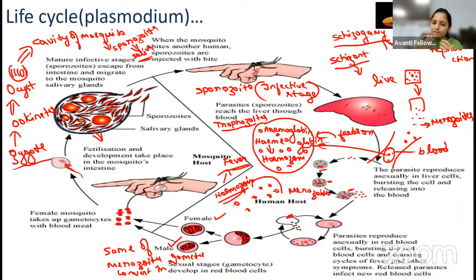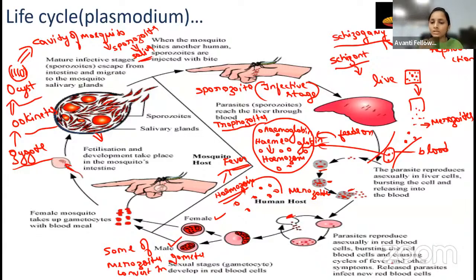Next, after the zygote, it is going to form the ookinete. After the ookinete, it is going to change into the oocyst. Oocyst is like a box, a cover, you can say. In this cover, it has all the sporozoites in it. So now what will happen? In the mosquito stomach or the mosquito cavity, the cyst is going to burst. When the cyst bursts, the sporozoites are released in the mosquito cavity, right? Then the sporozoites start moving and reach the saliva of the mosquito.